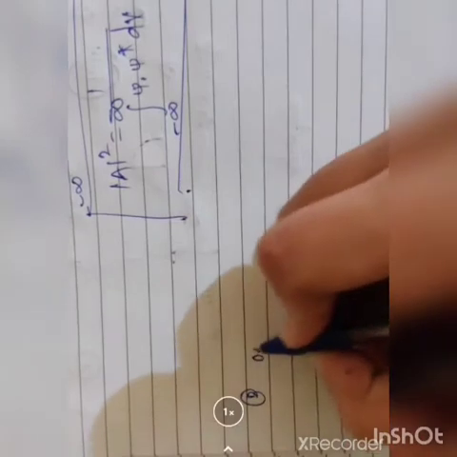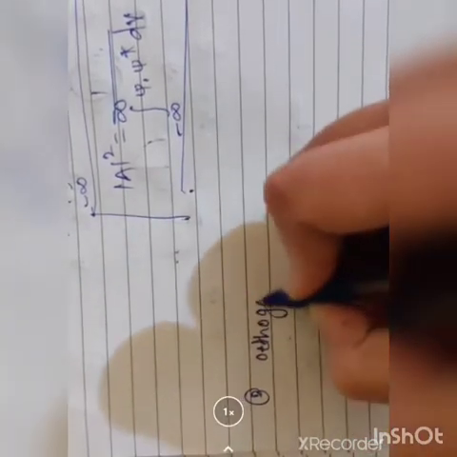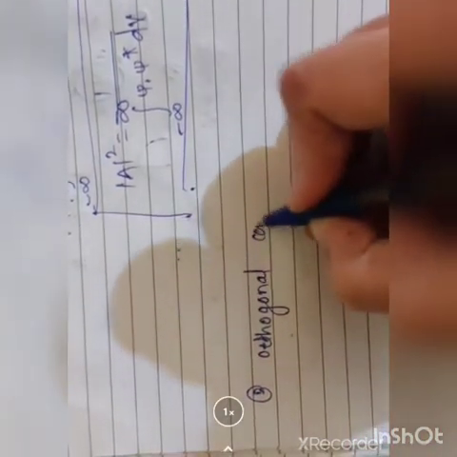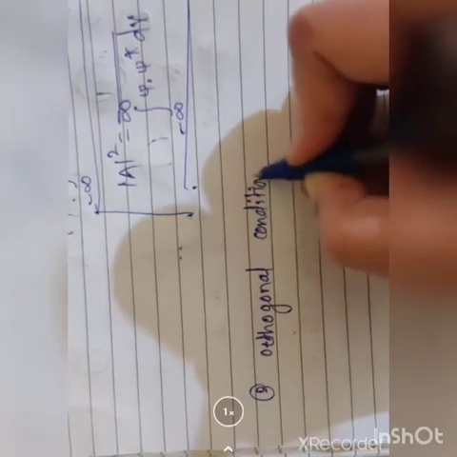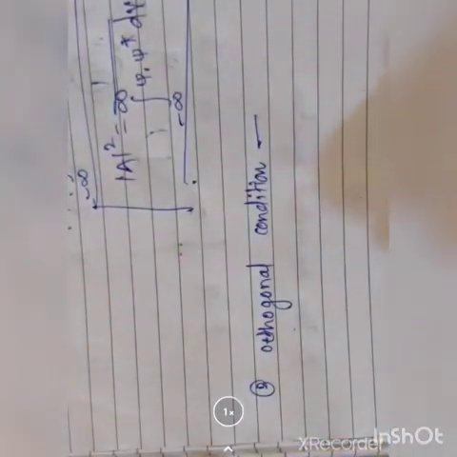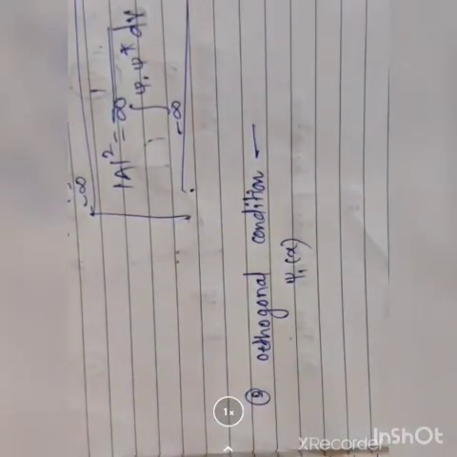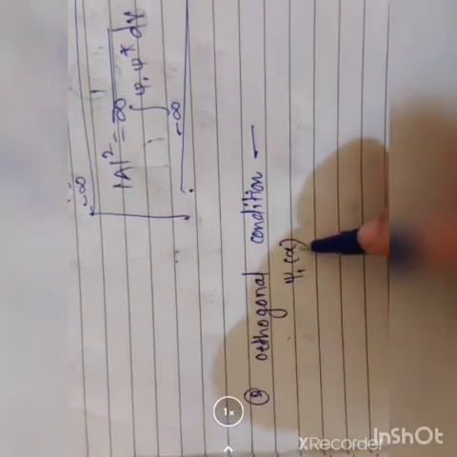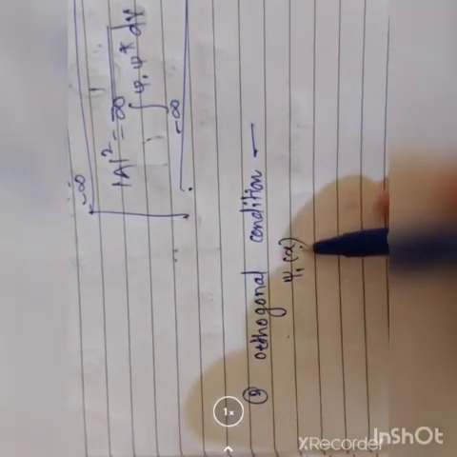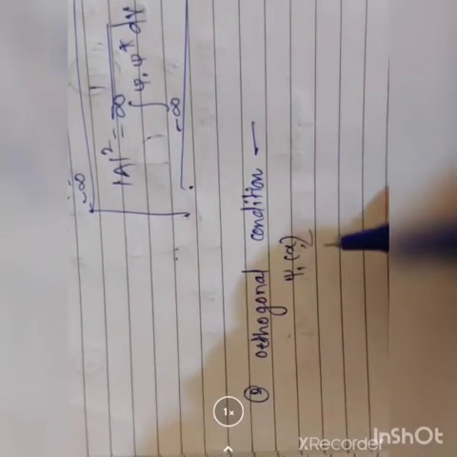Second condition is the orthogonal condition. Your wave function, let's suppose, is psi 1 of x. Why do we choose x here? Because your particle is going in the x direction. You know the position vector r. Why do we choose r?